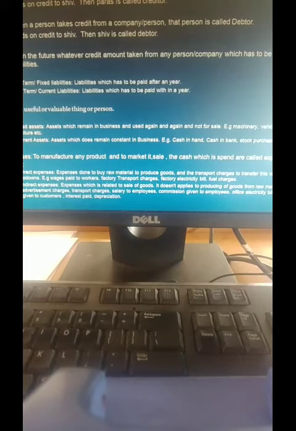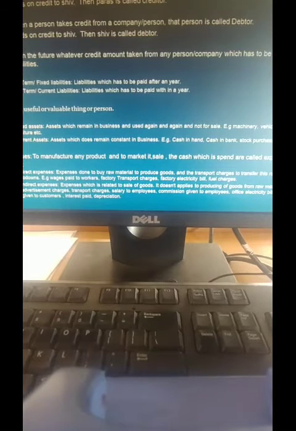So whatever cash amount is required, whatever money you are spending from purchasing raw materials to selling, to produce it into a final product, whatever amount you are spending, that is called expenses.